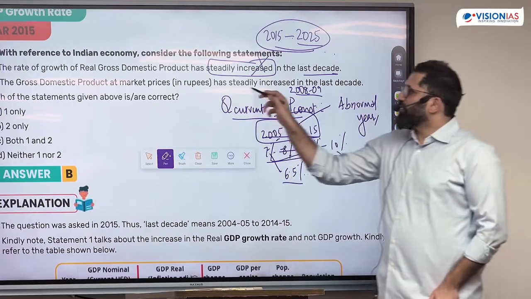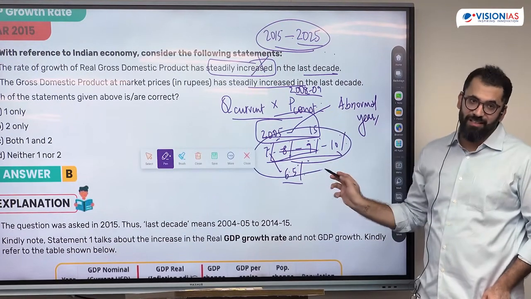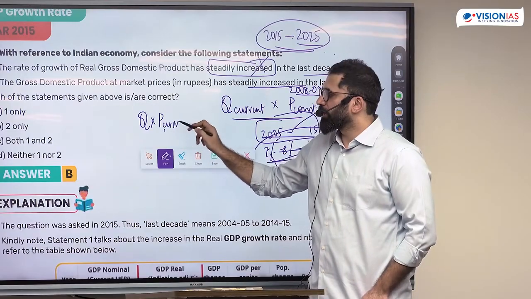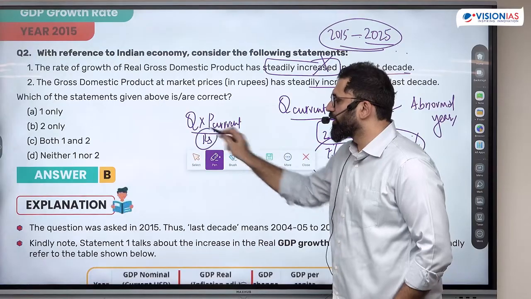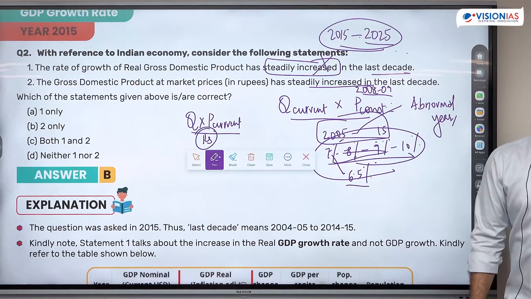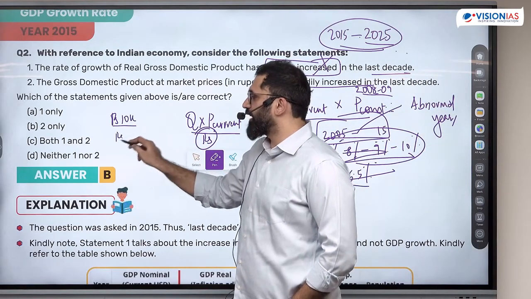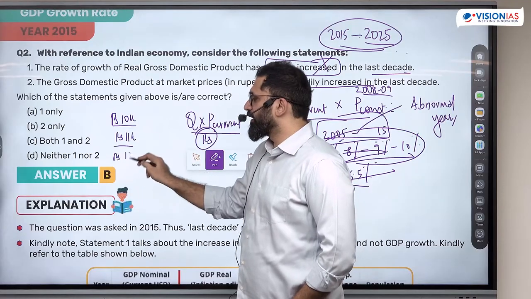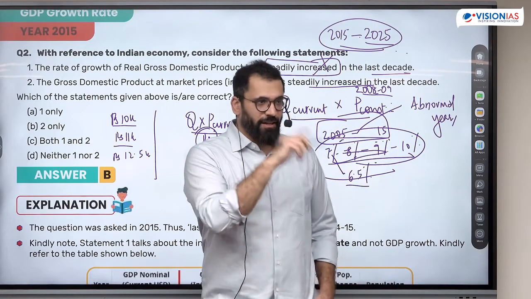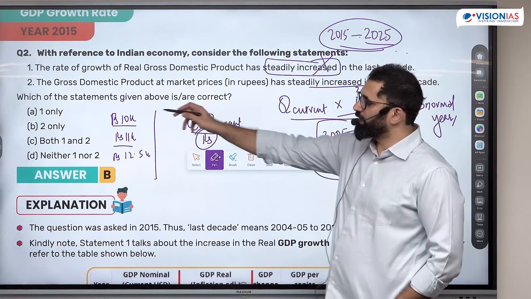The GDP at market price has steadily increased in the last decade. The earlier statement was talking about growth percentages. This is talking about quantity into price, that means it is talking about the monetary value. Now, how do you solve this? If we had 10,000 GDP in 2005, what we are saying is every year the GDP has increased. Not percentage growth, but the nominal GDP. Now, how probable is this statement? Or when will this pattern break?